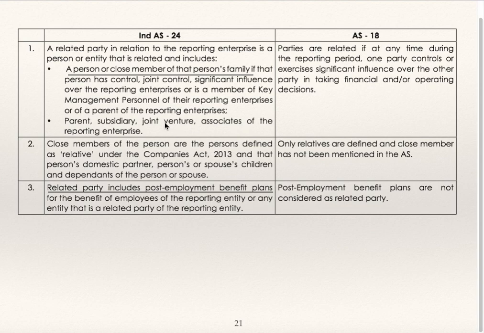So the meaning of related party as per IND AS 24 is given.